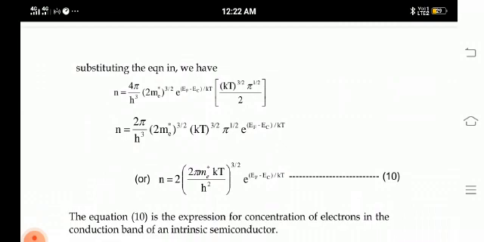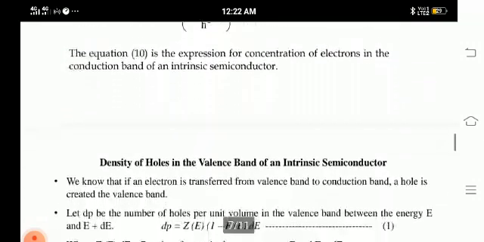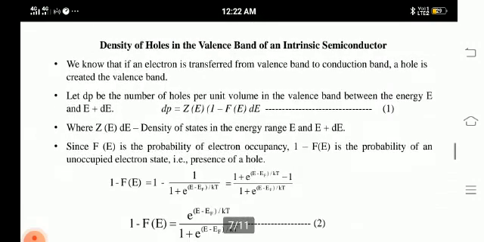This is the required expression for the concentration of electrons in the conduction band of an intrinsic semiconductor. Similarly, we can find the expression for concentration of holes in the valence band of an intrinsic semiconductor. Let us see that case also. The same thing is happening as with the density of electrons in the conduction band.